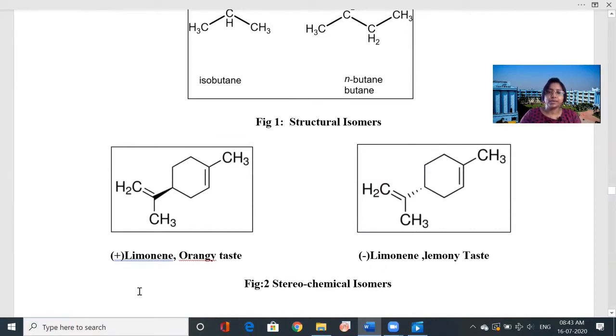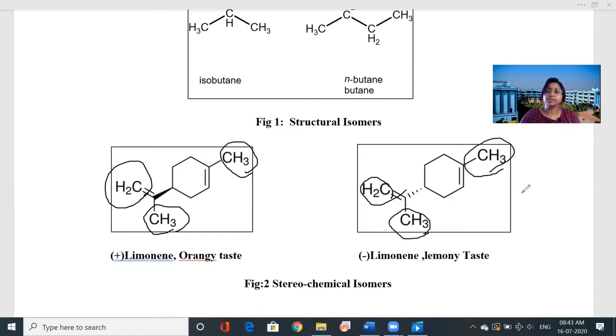The first one is plus limonene, and the second one is minus limonene. You can see what is the difference? All the bond connectivity is the same. Here the ring, there is the CH3, CH2, double bond and CH3. So here also we are getting the same.